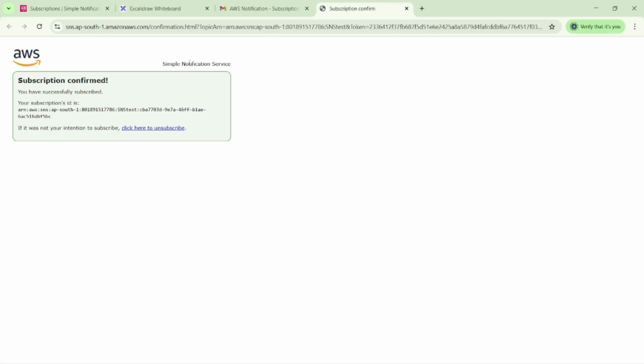If it is working as expected, then we are not getting any notification. But if there is any trouble or any issue in our application or resources, then we will get a notification from the AWS side.